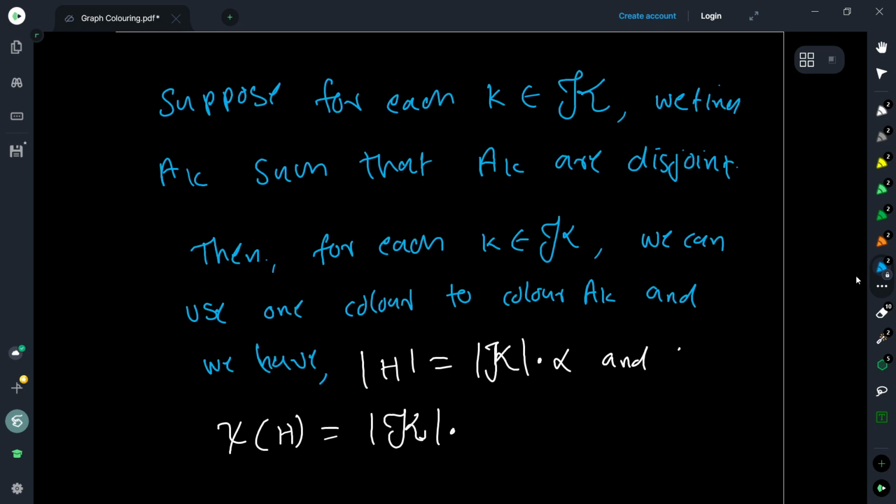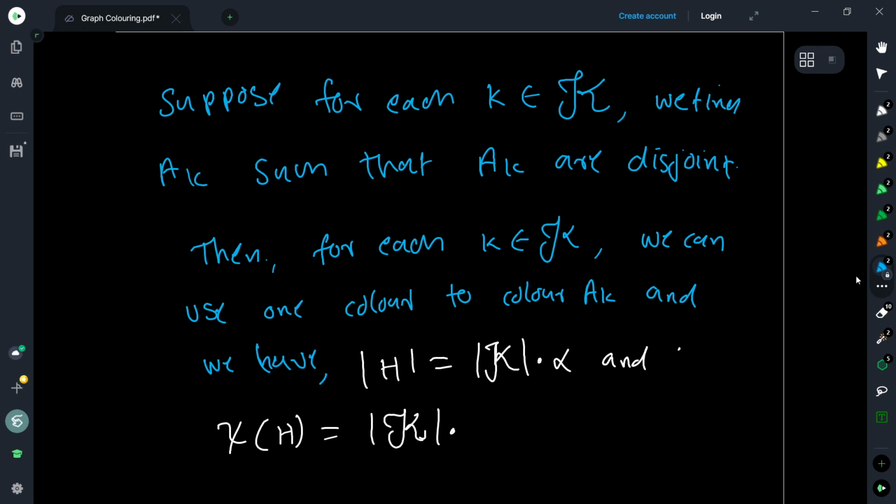Okay, so we now suppose that for every maximal clique K, we find an A_K such that the A_K are disjoint. Because we are saying that there is at least one, if there are several, it doesn't matter, we can pick one of them. For every K we need one A_K, and we want all the A_K to be disjoint.